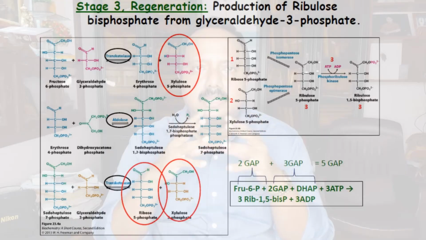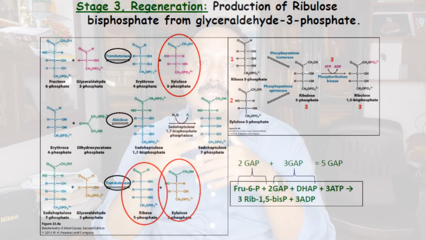Erythrose 4-phosphate is an aldehyde, so it can react with the ketone. The ketone we have is dihydroxyacetone phosphate. So erythrose 4-phosphate and dihydroxyacetone phosphate combine together with the help of enzyme aldolase to form sedoheptulose 1,7-diphosphate. Sedoheptulose is a 7-carbon compound, and it is clear that erythrose 4-phosphate is a 4-carbon compound and dihydroxyacetone phosphate is a 3-carbon compound. 4 plus 3, 7 carbon compound is formed, which is sedoheptulose 1,7-biphosphate.